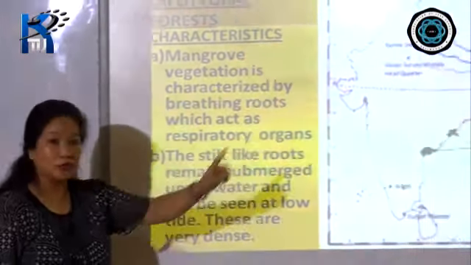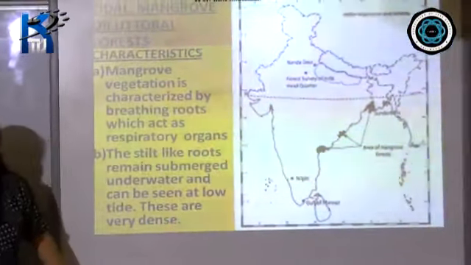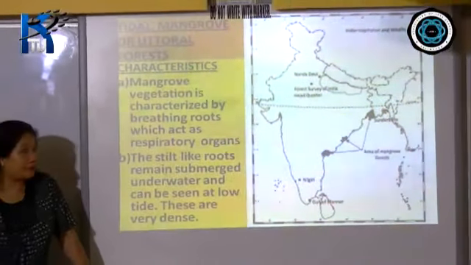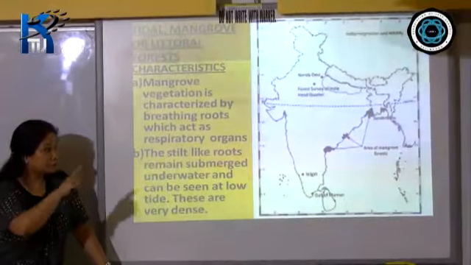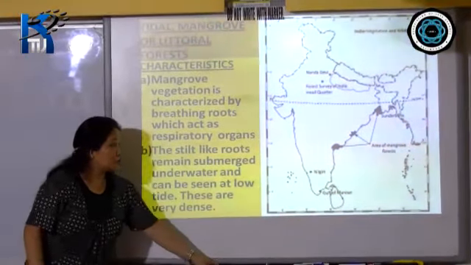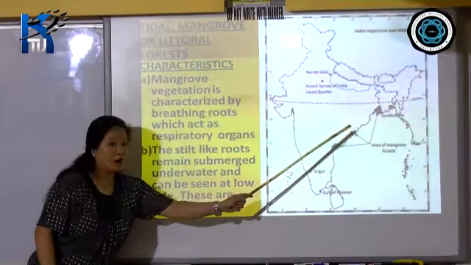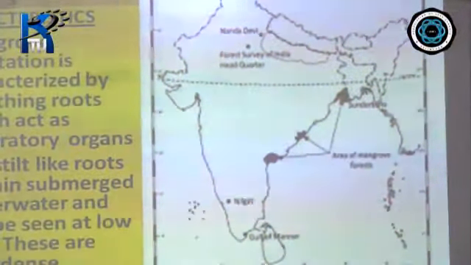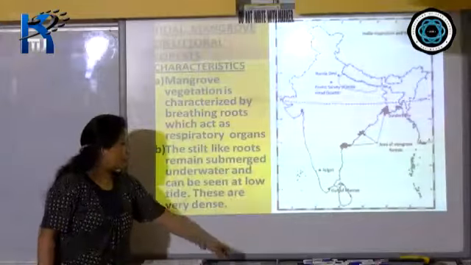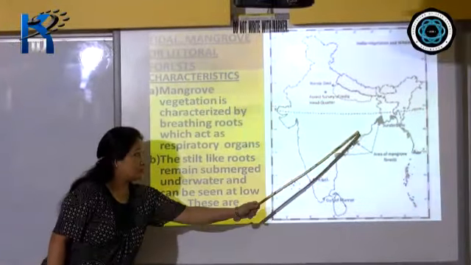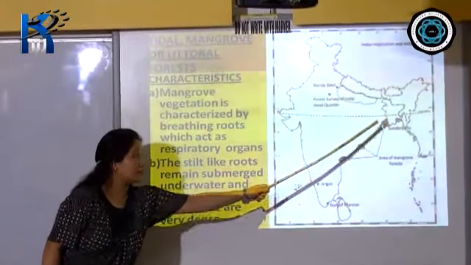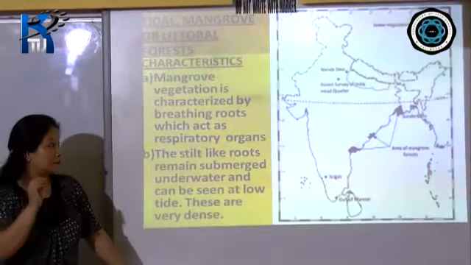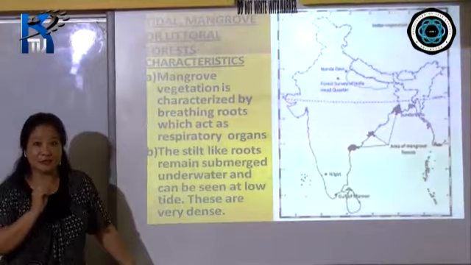This particular Sundarban is, as you know, a homeland for the Royal Bengal tiger, and apart from that, the most important tree that is found in the Sundarban is by the name of Sundari. The Sundarbans actually derives its name from the most common tree that is found in this particular area by the name of Sundari.